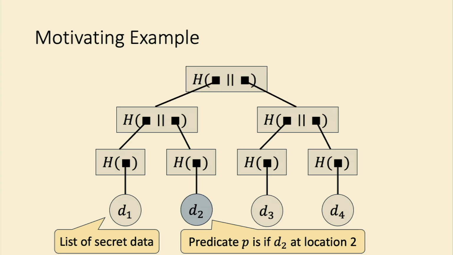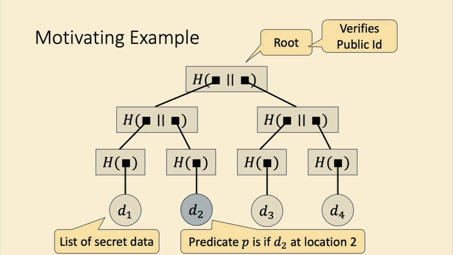And we do this recursively until we reach a root node, which is going to serve as basically a public identifier for this secret list. And so then what a verifier can do is recompute this root hash and then compare it against this public identifier. And if the two values match, then that is how we will prove this predicate p.